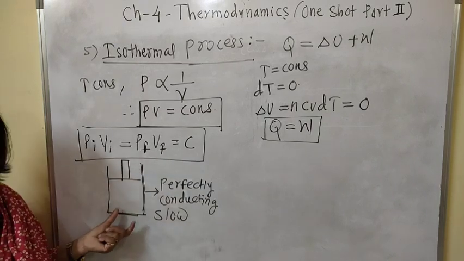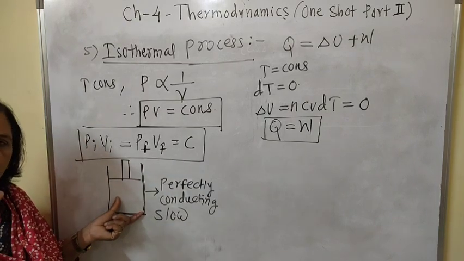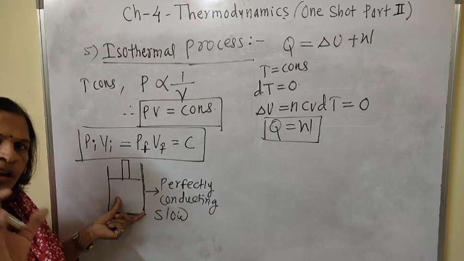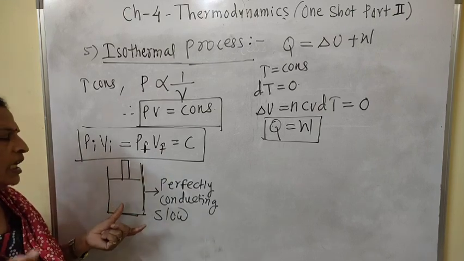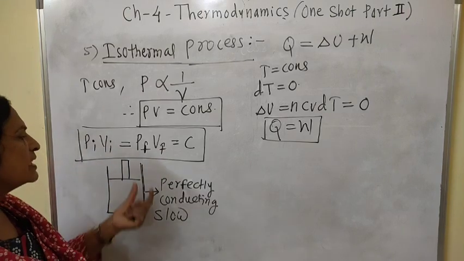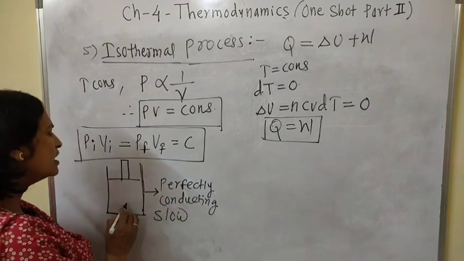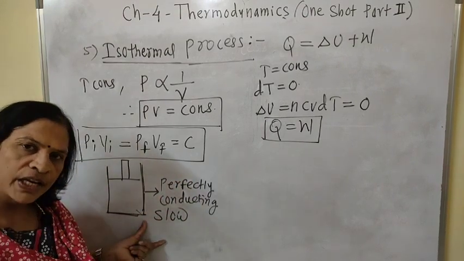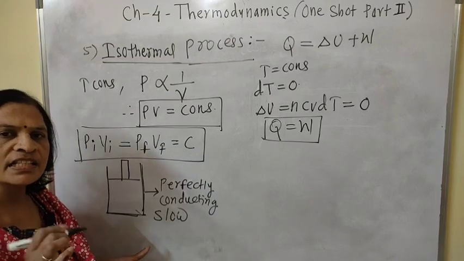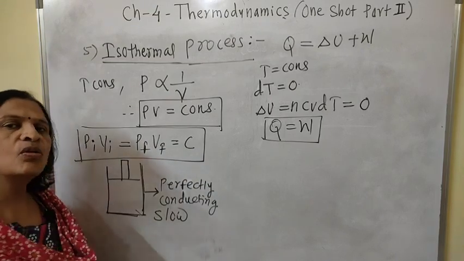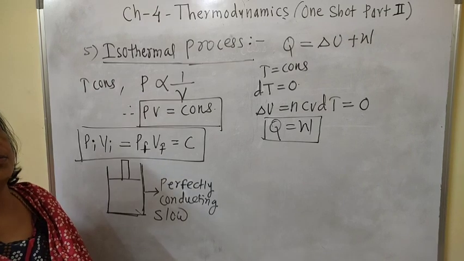A process which occurs infinitesimally slowly, or very slowly, is called a quasi-static process. When the changes in a system occur very slowly, we can say that the system is a quasi-static system. Understood?